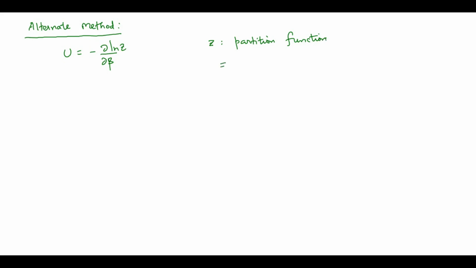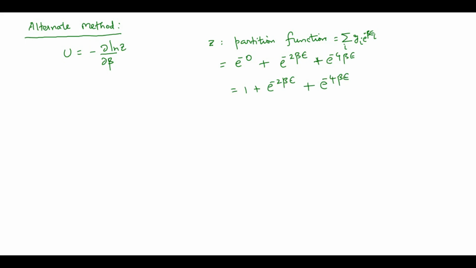There are three states. The formula for discrete states is sum over i of g_i e power minus beta epsilon_i. We know that g1, g2, g3 are 1, and epsilon 1 is 0, epsilon 2 is equal to 2 epsilon, epsilon 3 is equal to 4 epsilon. Once you substitute, you will get terms like 1 plus e power minus 2 beta epsilon plus e power minus 4 beta epsilon. So the partition function for this problem is this one.